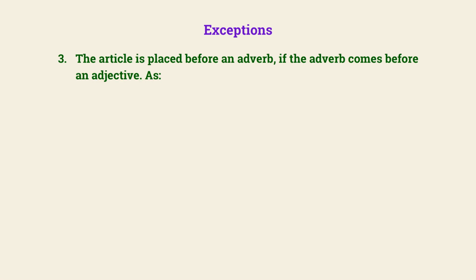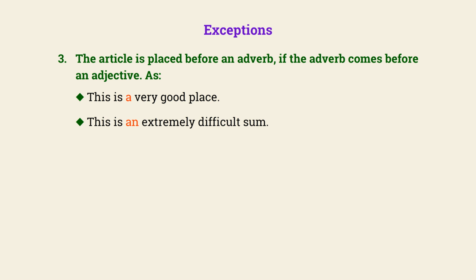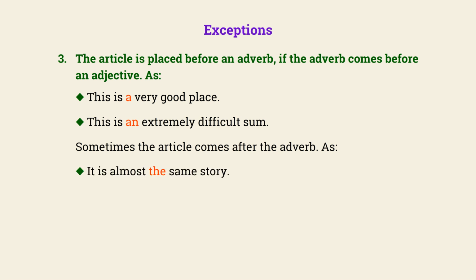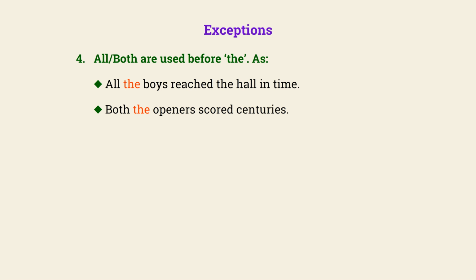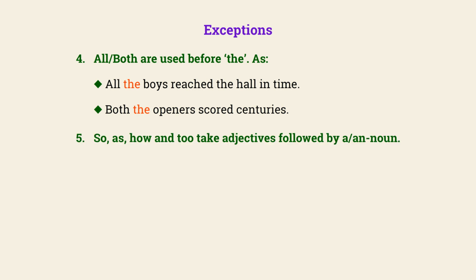The article is placed before an adverb if the adverb comes before an adjective, as this is a very good place. This is an extremely difficult sum. Sometimes the article comes after the adverb, as it is almost the same story. He gave me quite a different version. All or both are used before the, as all the boys reached the hall in time. Both the openers scored centuries.